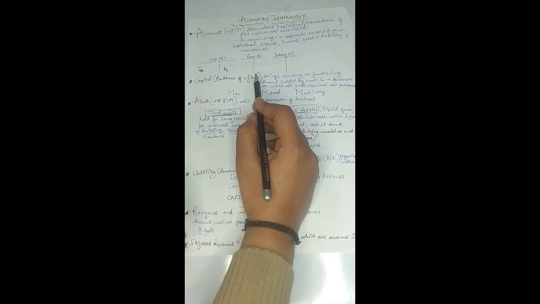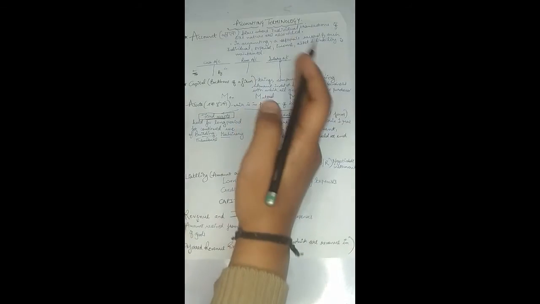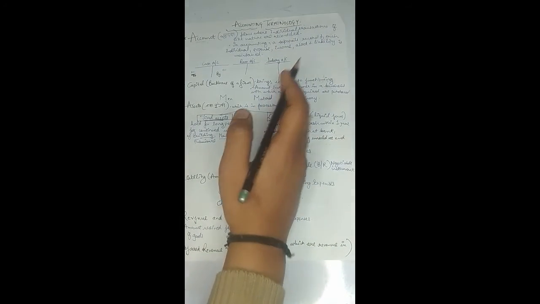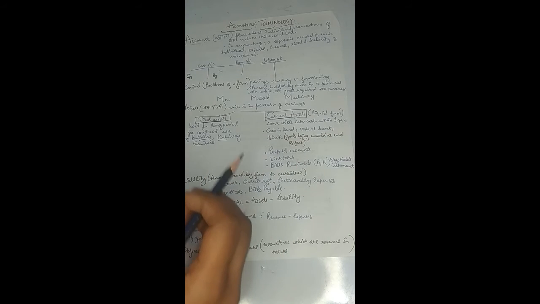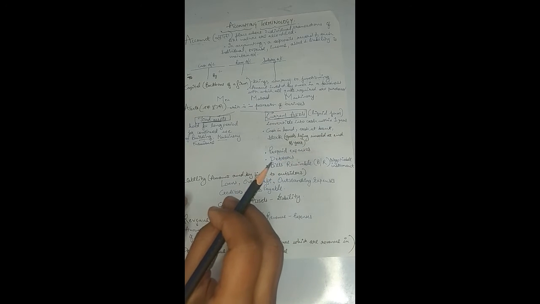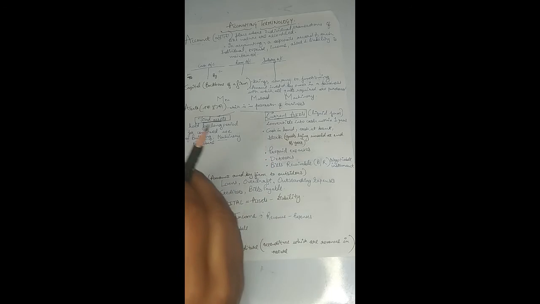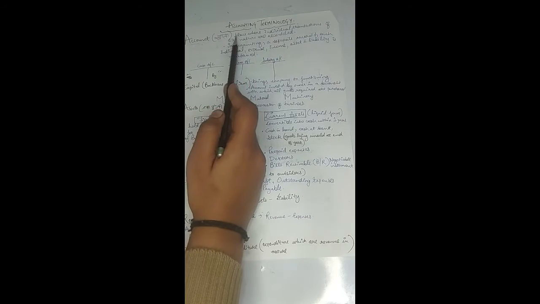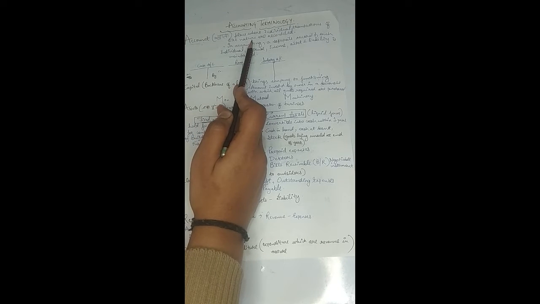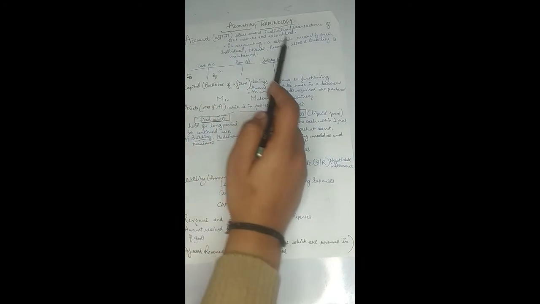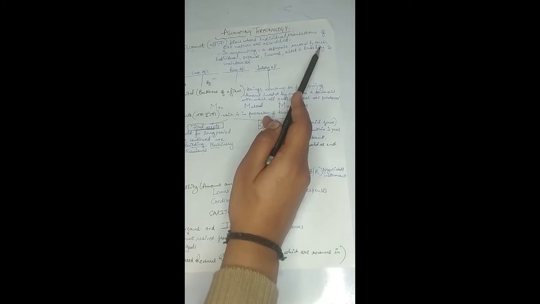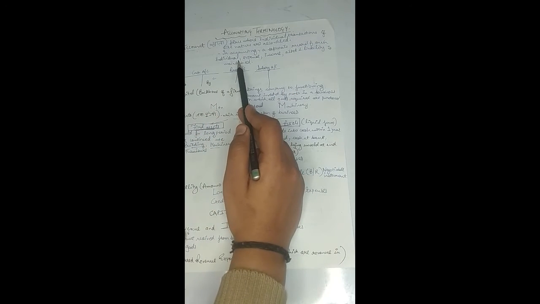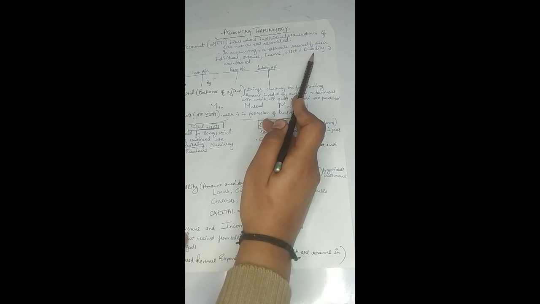For example, if I go to a bank, all the transactions related to me will be entered in my account only, right? If another person, say Mr. X, has an account in the bank, all the transactions related to him will be there in his account only. All the transactions related to Mr. Y will be there in his account only, right? So an account is a place where the transactions of like nature are recorded, right? In accounting, a separate record of each individual expense, income, asset and liability is maintained.